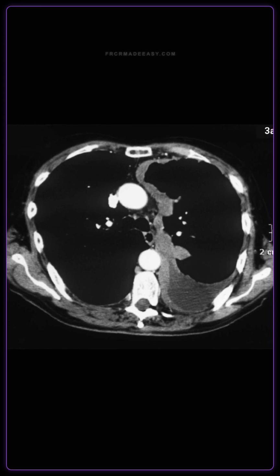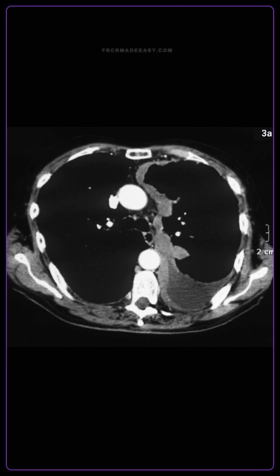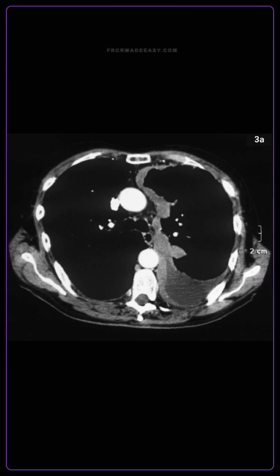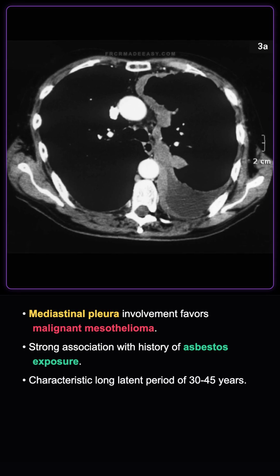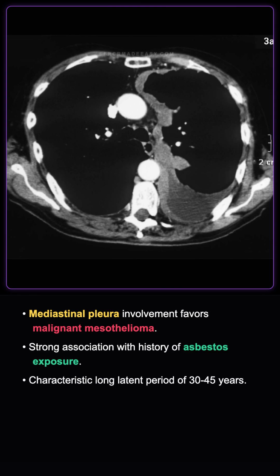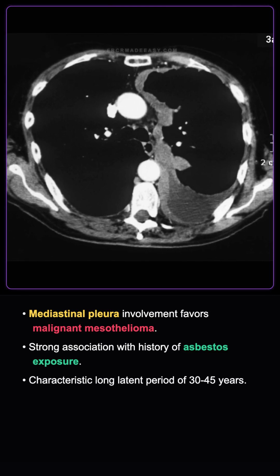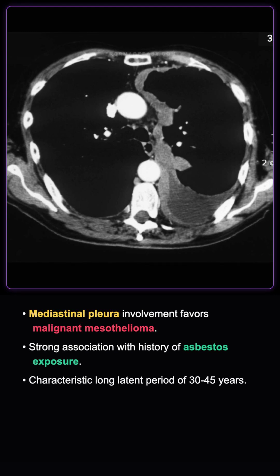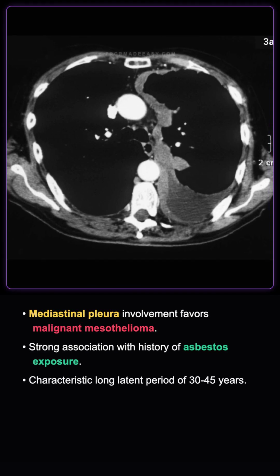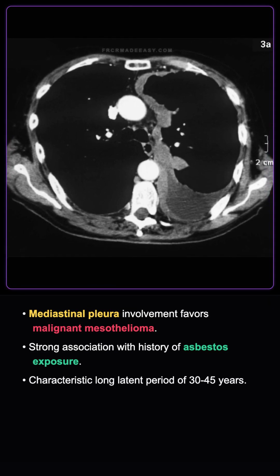How does mediastinal pleural involvement help in the diagnosis, and what is the typical etiology of this condition? Pleural thickening involving the mediastinal pleura is a very strong sign, favoring malignant mesothelioma over benign causes. The etiology is strongly associated with asbestos exposure, with a latent period of up to 45 years. Approximately 5 to 10% of asbestos workers will develop mesothelioma.